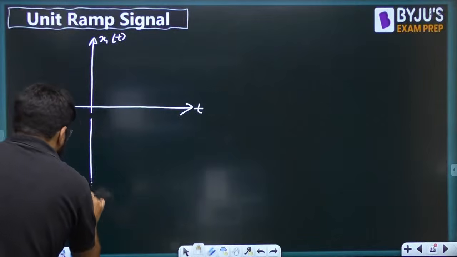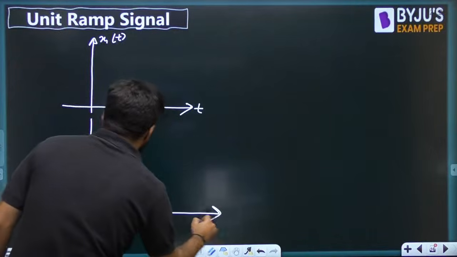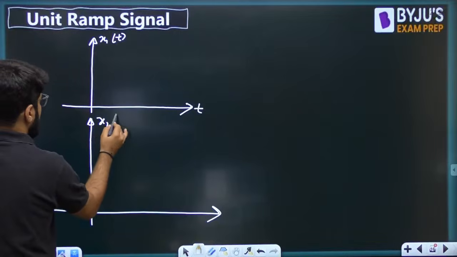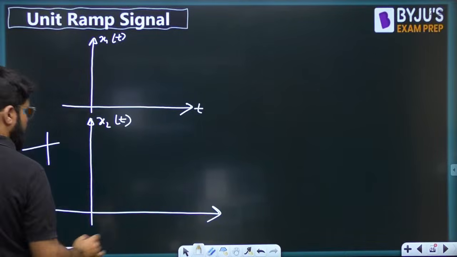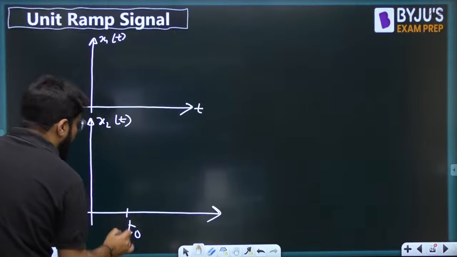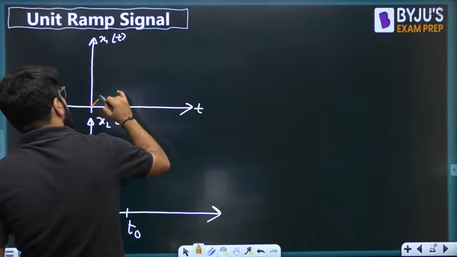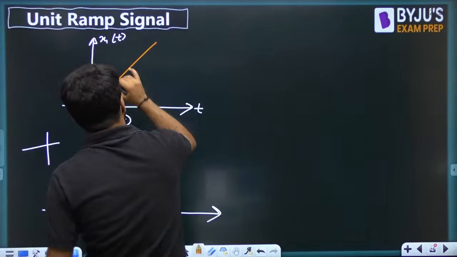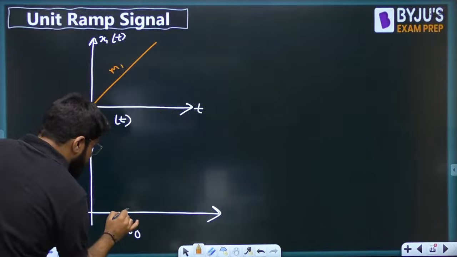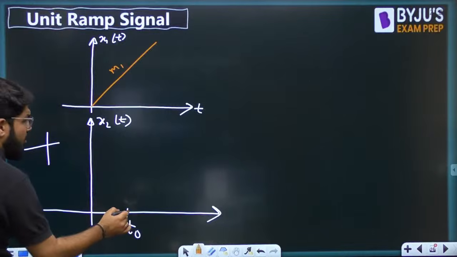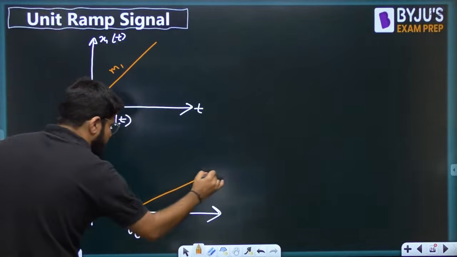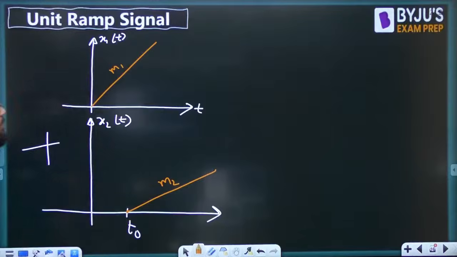Let's say this is the point t naught. The first one is a ramp signal having the slope m1. The next one is another ramp signal, right shifted, starting from t naught, and that is having the slope equal to m2.